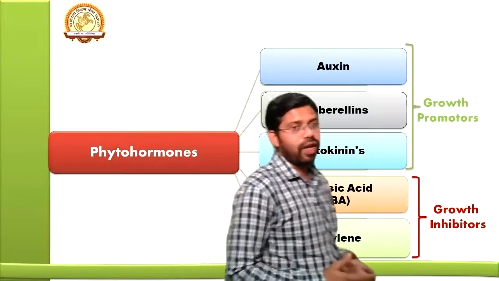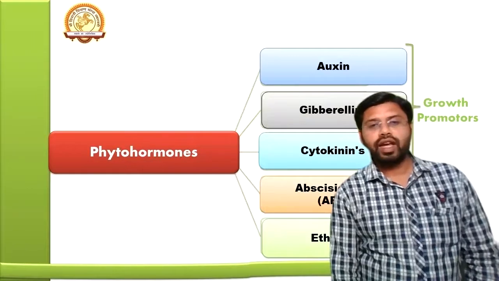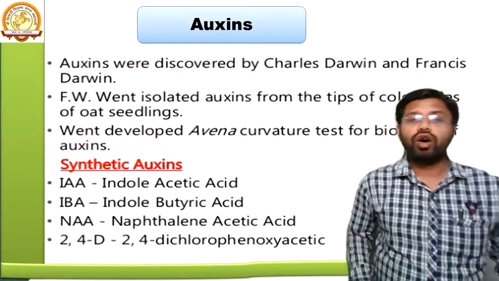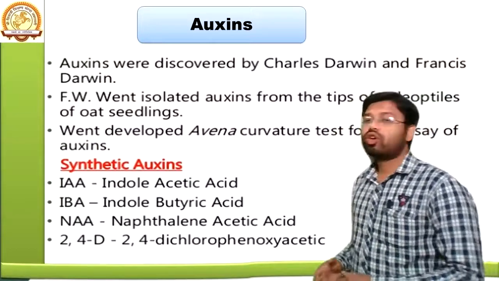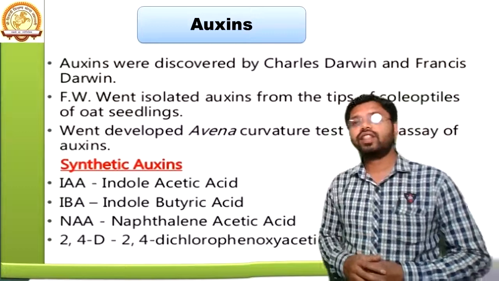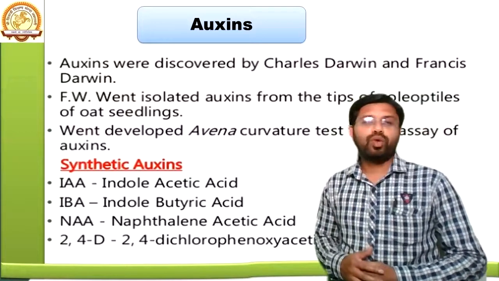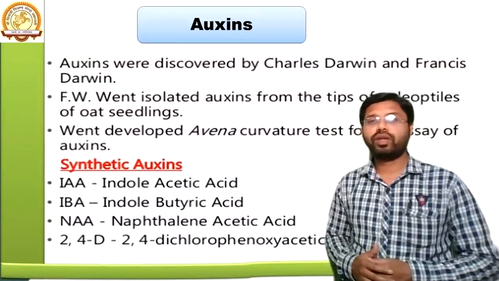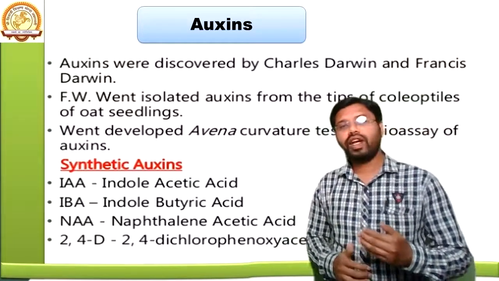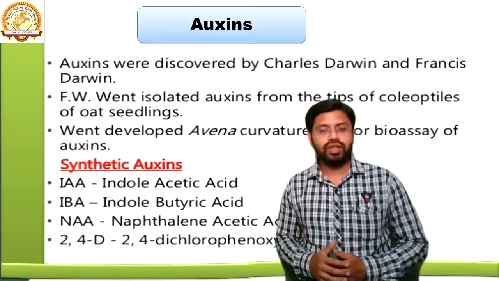So, as we have classified all the phytohormones into 2 different groups, the growth promoters and the growth inhibitors, now, sequentially, we will study all the hormones. First of all, we will talk about the auxins. Auxins were discovered by Charles Darwin and Francis Darwin. After that, F.W. Went isolated this auxin from the tip of the coleoptile of oat seedlings. Then Went developed the Avena culture and test for the bioassay of auxins.